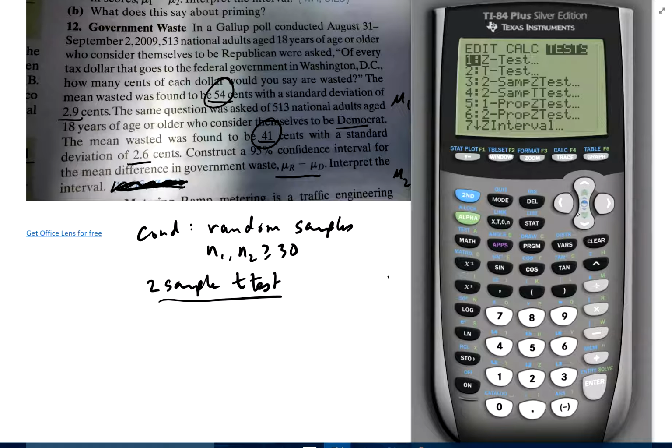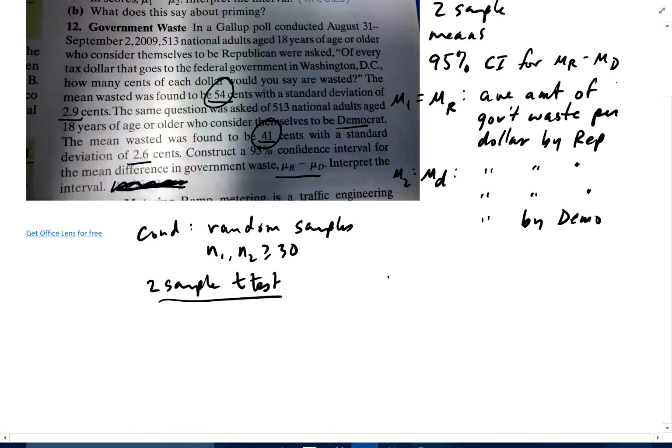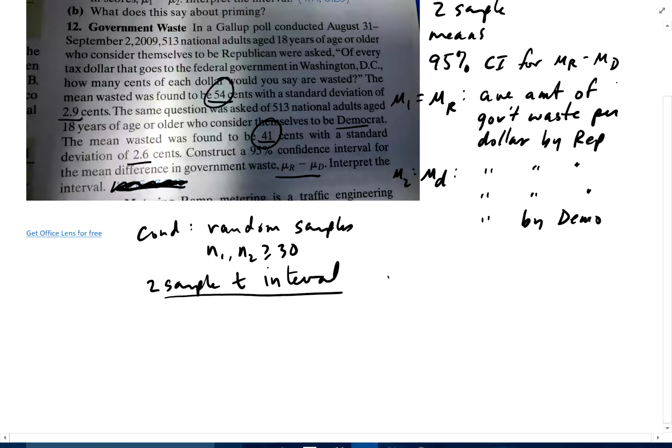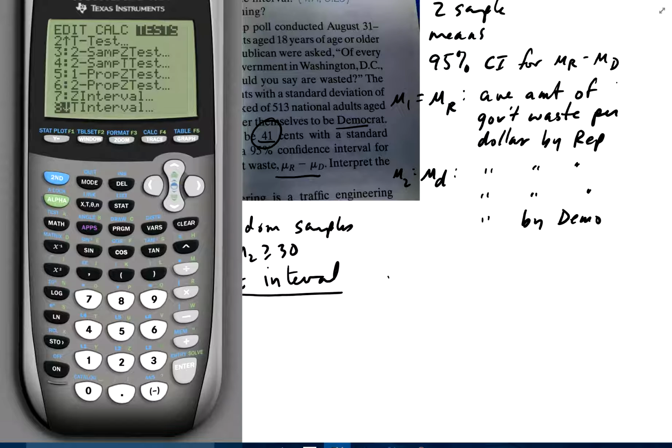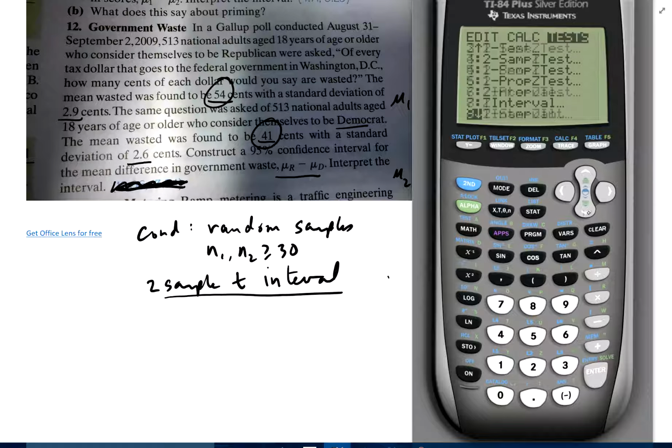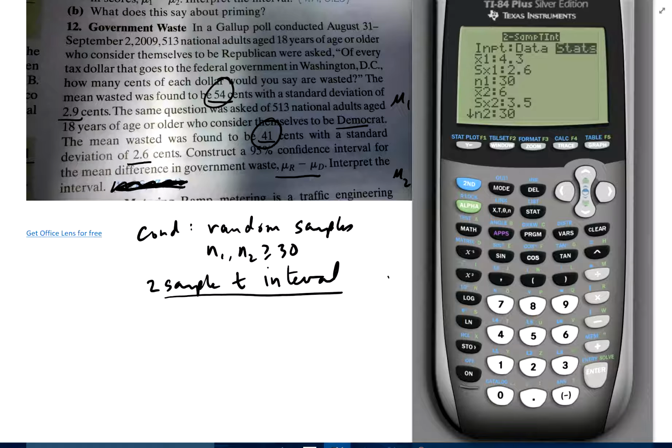I said t-test. I am off my game here tonight because we're doing a two sample t interval. Technical difficulties here. Two sample t interval. There it is. Yep. All right.